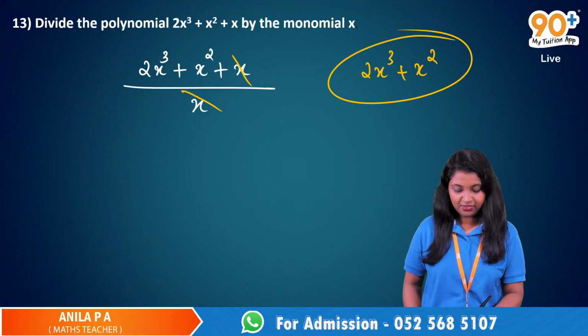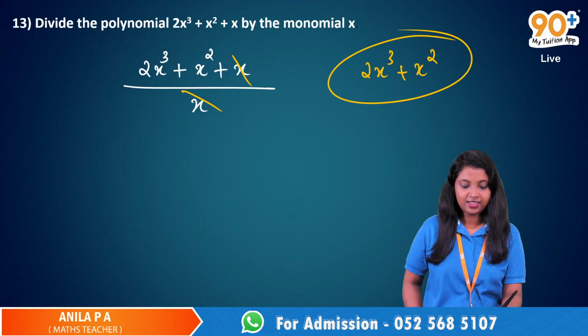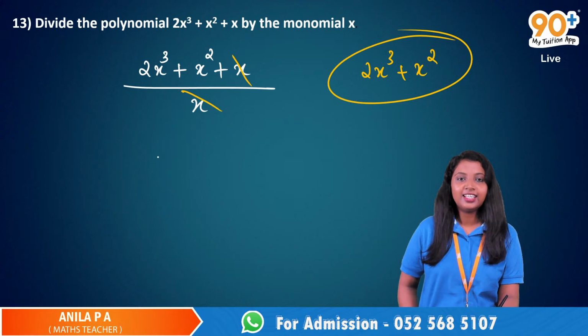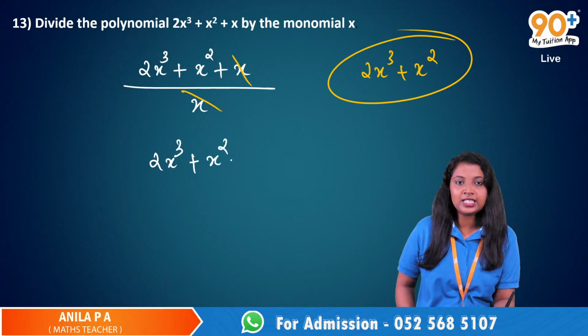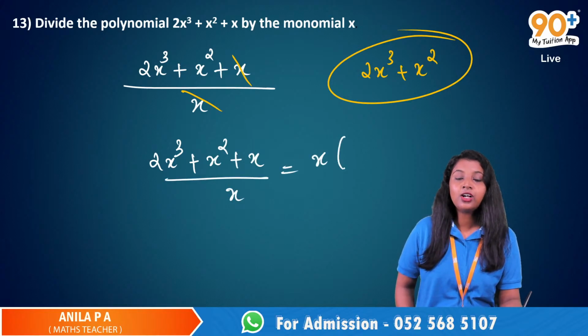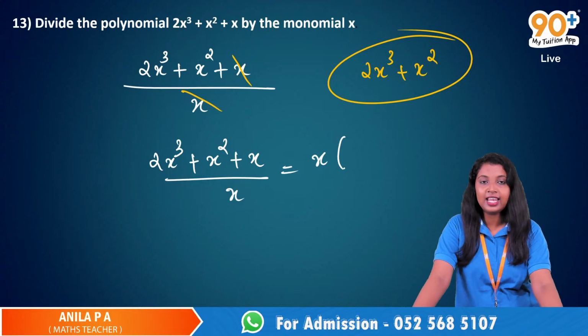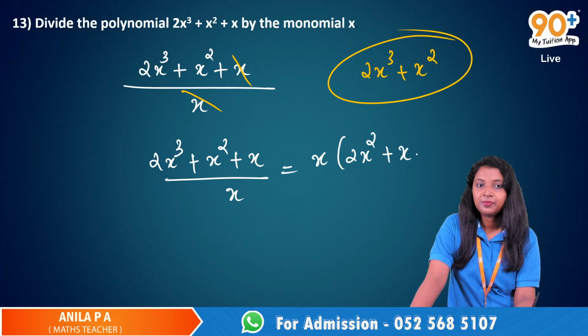So in the numerator, there's an x in all the three terms. So we could take an x outside as it is common in all the terms. Yes, so this is the question, 2x cube plus x square plus x divided by x. So what we do is, we just take a common x outside. Then 2x square plus x, close the bracket.